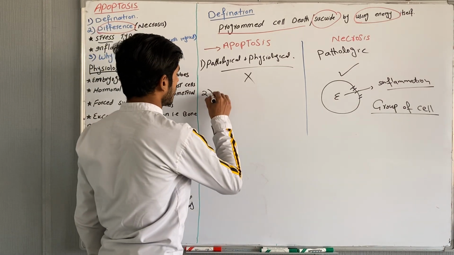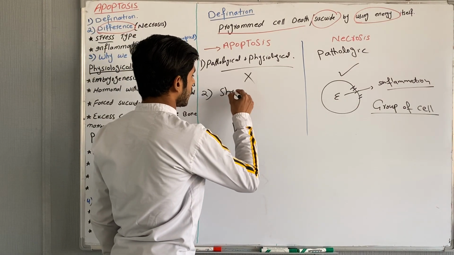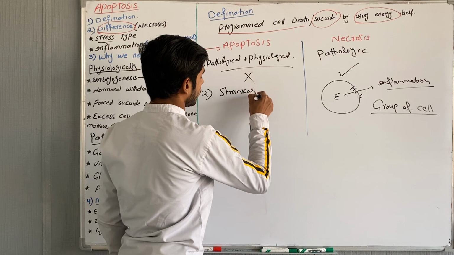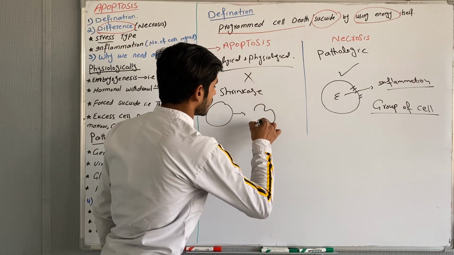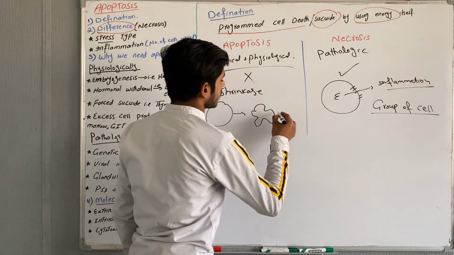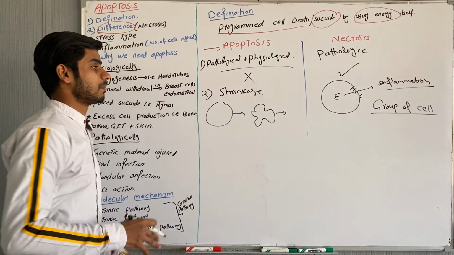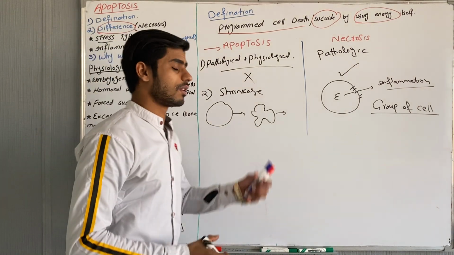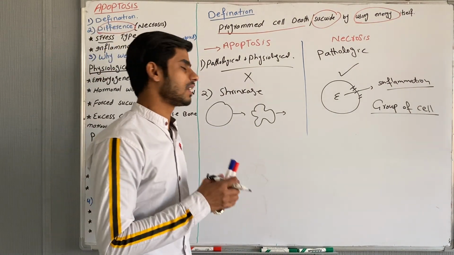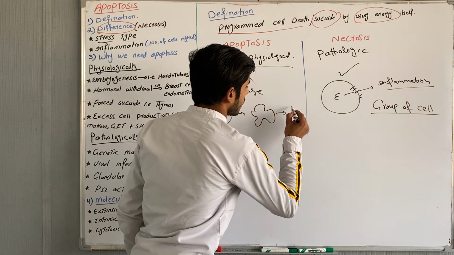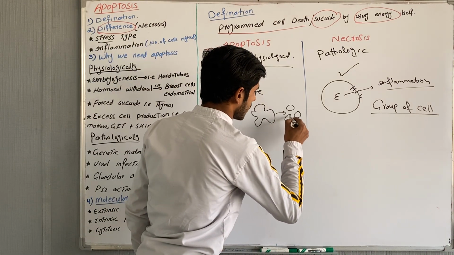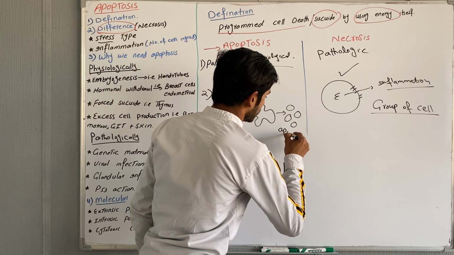There is just shrinkage of the cell. This is a normal cell. When apoptosis takes place, this cell will first shrink, because the material present in the apoptotic cell will be condensed. After that, it will become apoptotic bodies.